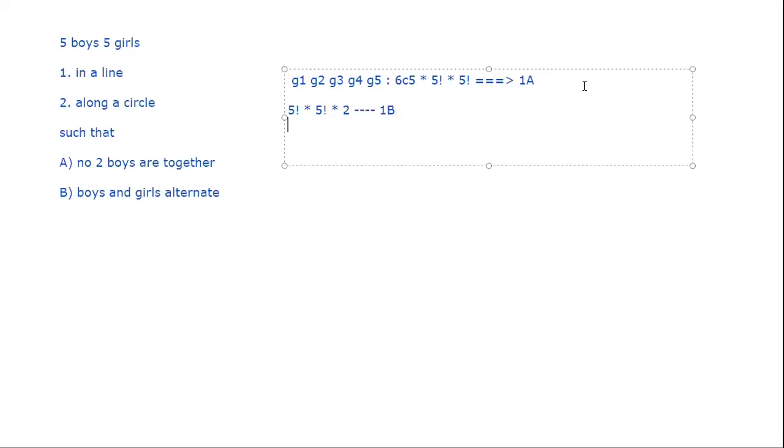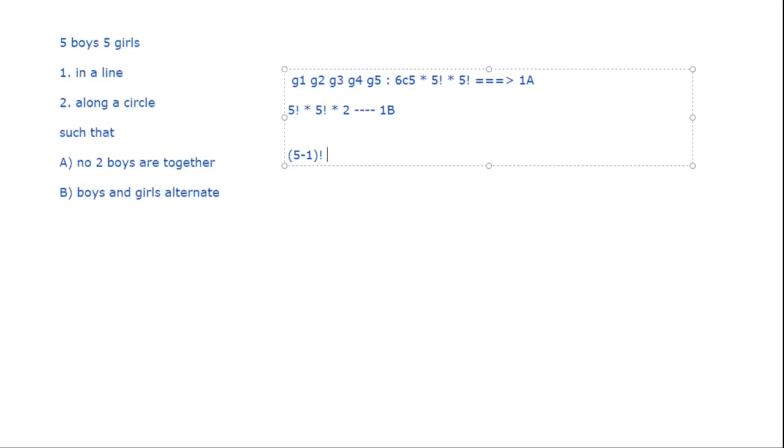For 2, in a circle, both A and B would imply the same thing. So you first, let's say, put the boys, arrange the boys. So 5 minus 1 factorial. Once the boys have been placed, you put the girls in between them so that they are alternating, or the other way around, it's the same.